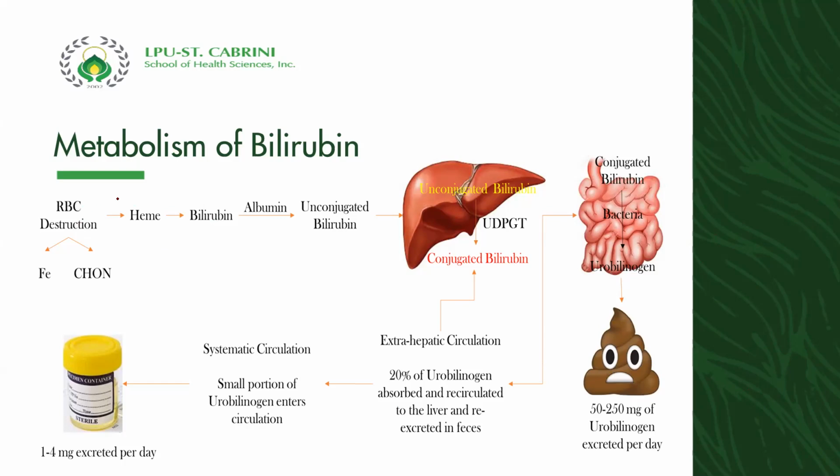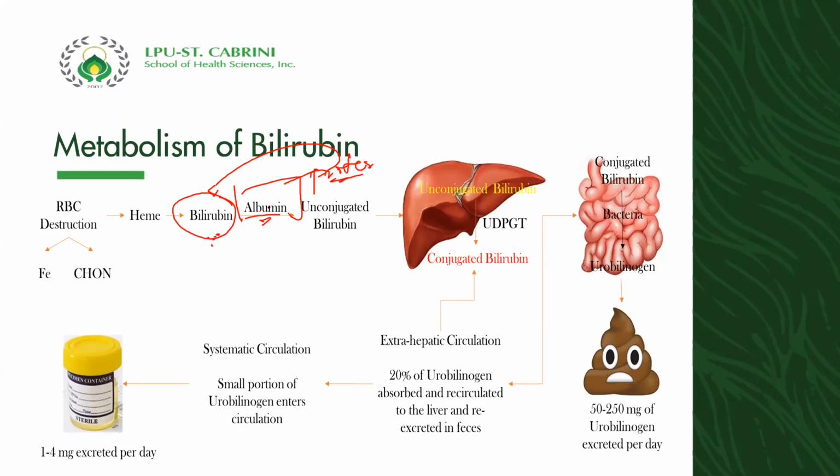Bilirubin comes from RBC extraction, the formation of heme, and then heme to bilirubin. And as we all know, bilirubin is transported by albumin. This is a protein, right? And this protein transports our bilirubin, along with calcium ions, magnesium ions, and drugs.